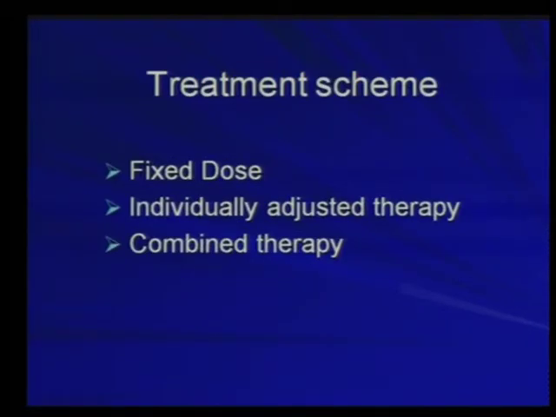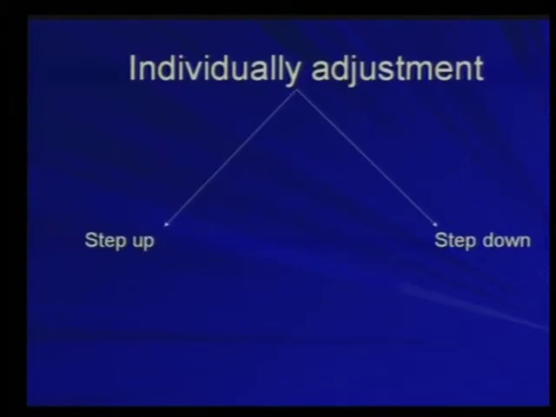Coming to the treatment scheme, especially for group 2 patients or PCO patients, there are 3 ways we can treat them: a fixed dose, individually adjusted therapies, or combined therapies. I will be concentrating more on the individually adjusted therapies, especially the low dose therapies. The chronic low dose therapy is planned mainly to reduce multiplicity, to reduce multiple pregnancy, and to reduce the chances of ovarian hyperstimulation syndrome. This can be divided into 2 ways: a step-up protocol or a step-down protocol.